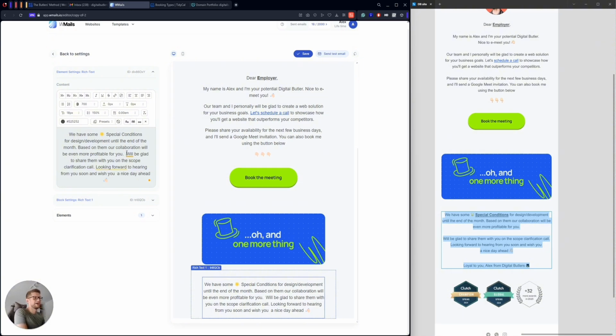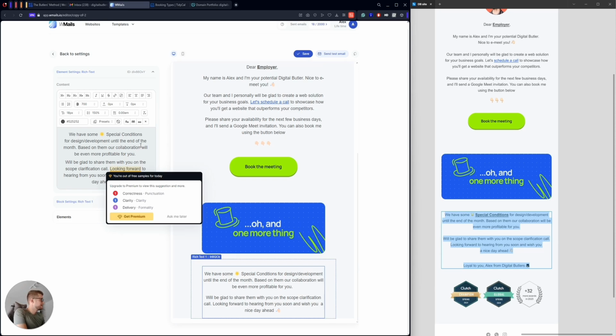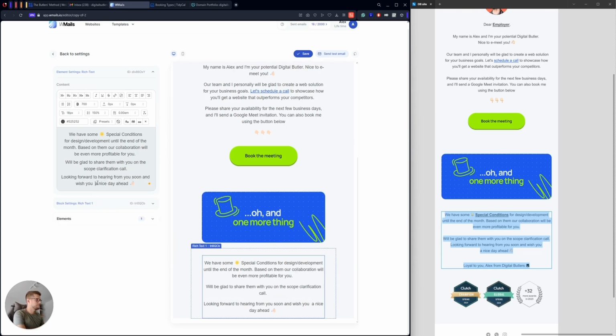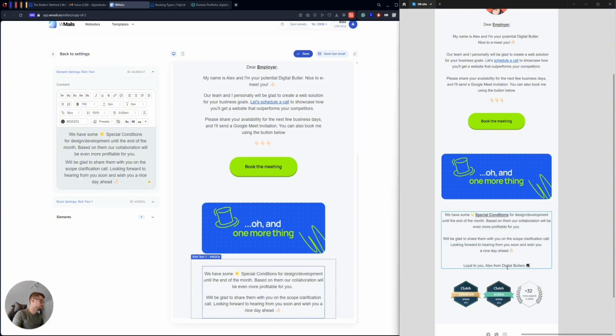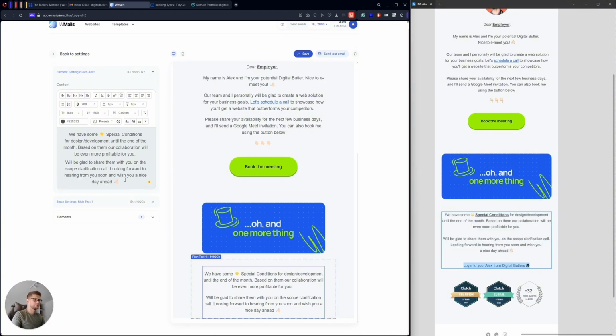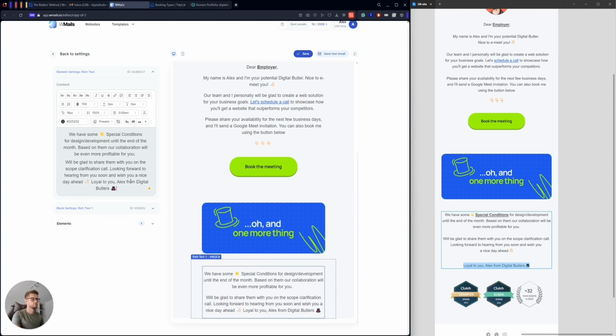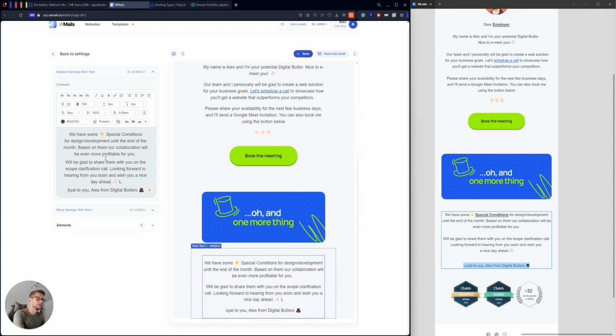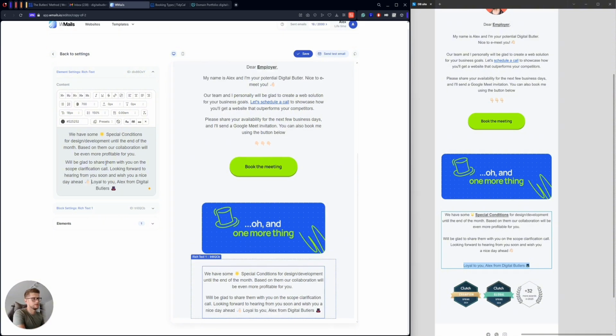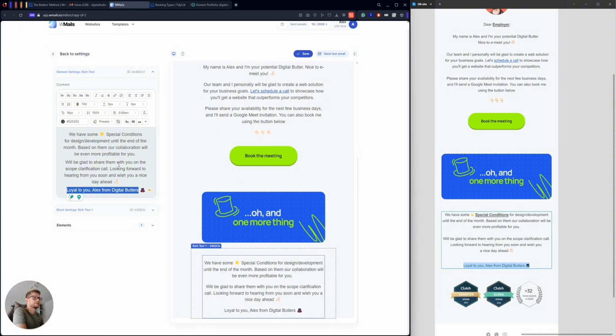Okay, something that I need to adjust is actually the paragraphs. So I also need to put this, Loyal to you, Alex, from Digital Butlers. Yeah, right now, okay, it looks good.